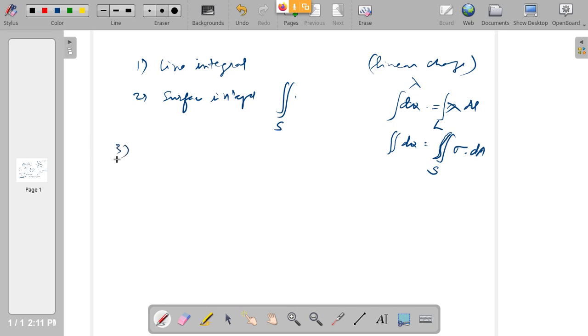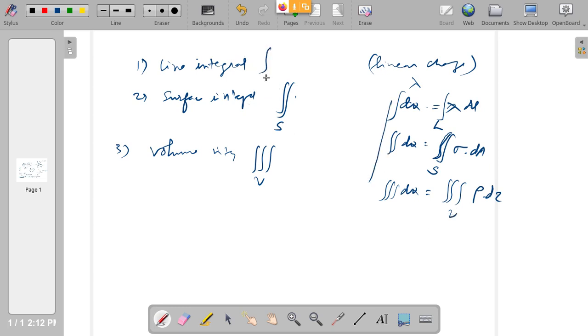Third is volume integral. There we can use three integral symbols for over a volume. This also we have done. This is for dq is equal to rho into d tau. This is for the volume. So these are examples for line integral, surface integral and volume integral.